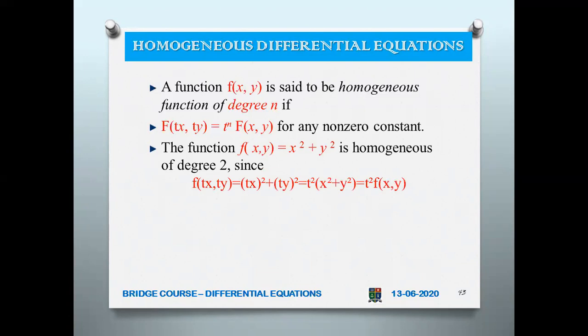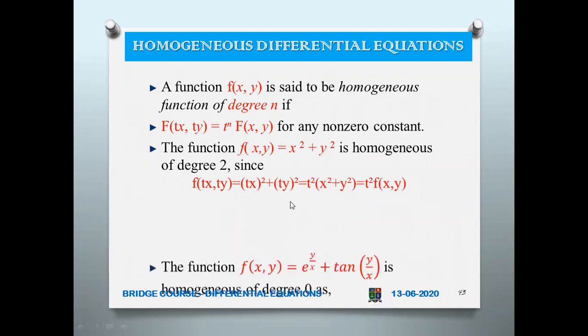It is homogeneous. Why? Because if you substitute x as tx, you will be getting tx the whole squared, and y as ty, so you will be getting ty the whole squared. That is equal to t squared; if you take it outside, you will get x squared plus y squared. That is again x squared plus y squared, which is nothing but f of x comma y. So that is why f of tx comma ty is equal to t squared f of x comma y. This 2 is called the degree. Degree 2. So whichever t comes out, no. So sometimes it gets cancelled also.